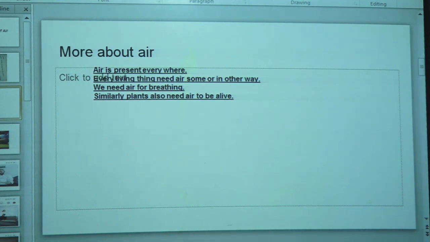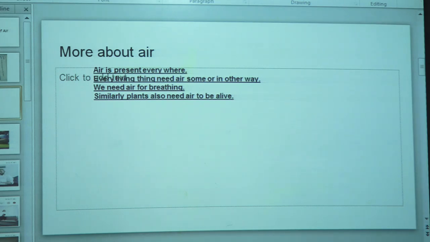Like I have given the example of breathing. Like us human beings, plants also need air for breathing. It is a fact that all living things like plants, animals and human beings need air for breathing, because without breathing we cannot be alive. So air is the most important factor in our life, as we all use air for breathing.